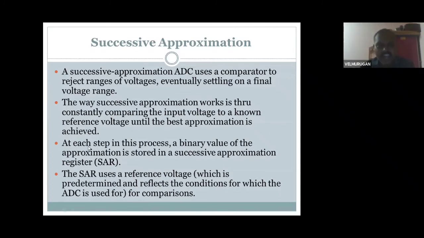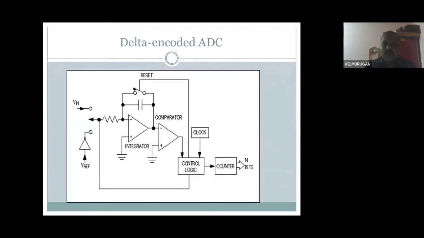Second, at each step in this process, a binary value of the approximation is stored in a successive approximation register, SAR. Then the successive approximation reference voltage, which is predefined, reflects the conditions for which the ADC is used for comparisons. Each step of the successive approximation comparison converts to digital signals. So you convert the analog to a digital signal using the successive approximation register, the SAR. Then the delta encoded analog to digital converter is given the reference voltage, and then you produce the output.